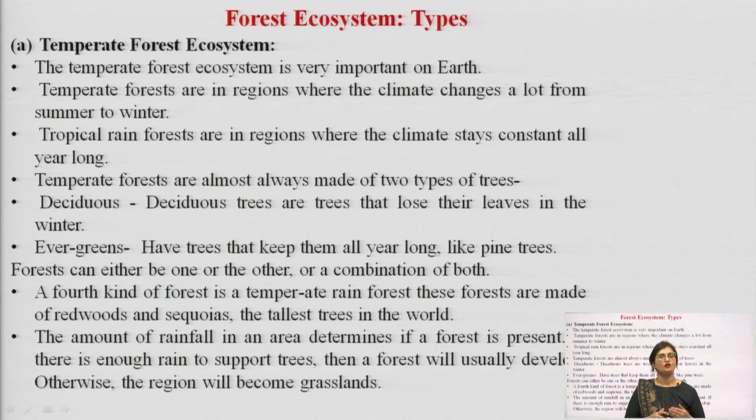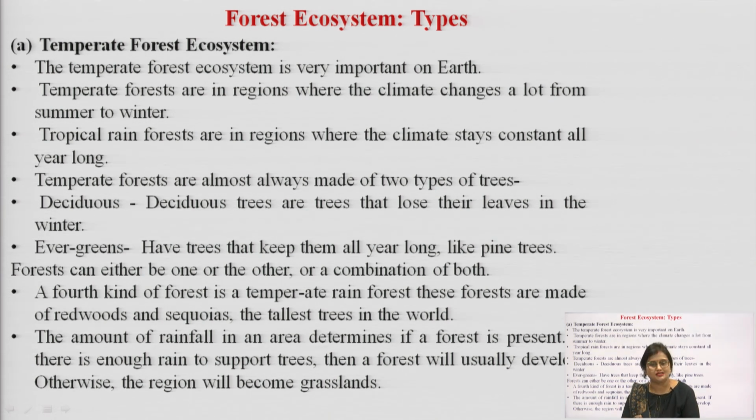Temperate forests are made up of two types of trees: deciduous trees, which are trees that lose their leaves in the winter, and evergreen trees. So, deciduous trees keep losing their leaves upon change of climate, that is in summer and winter.